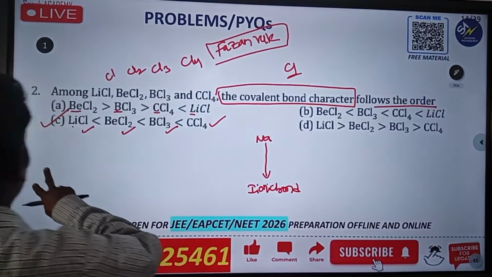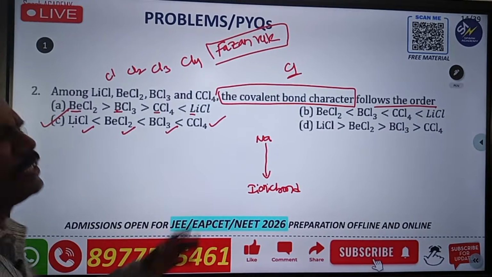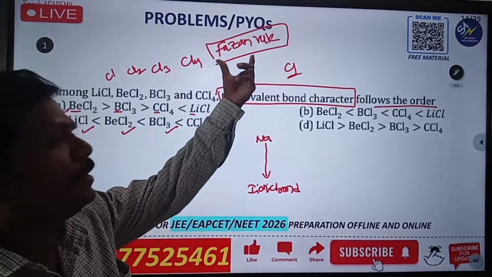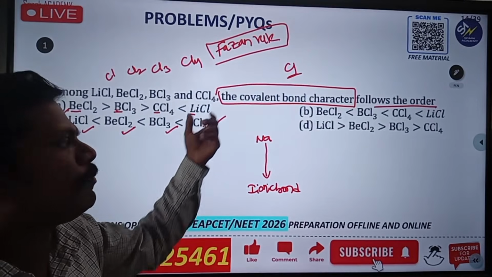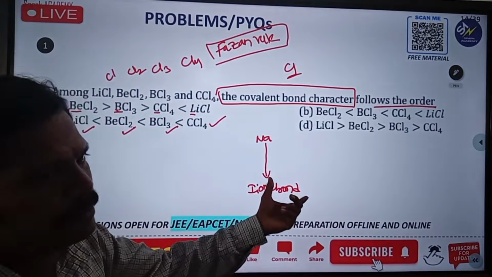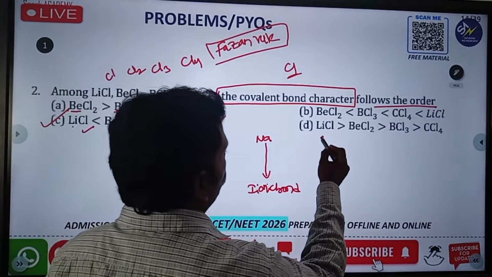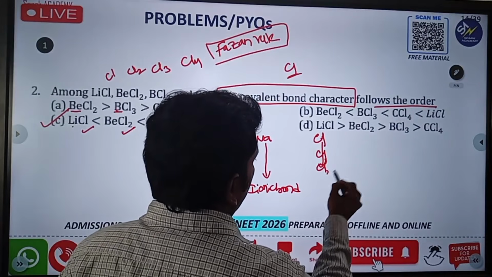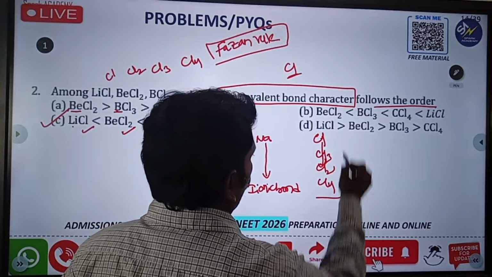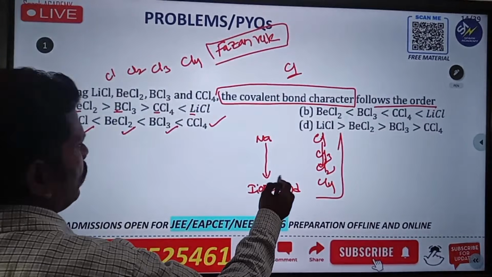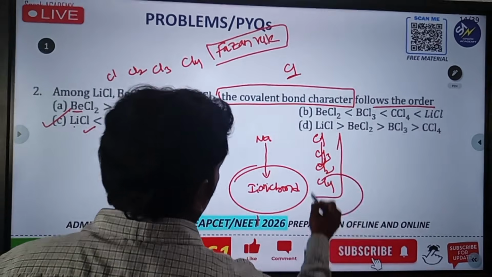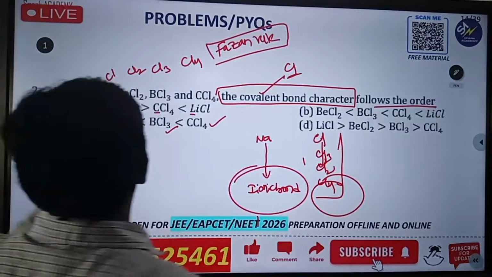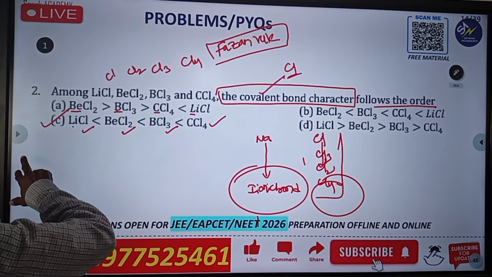So next we are going for another question, Nana. This is the logic: you have to read Fajan's rule, and also the factors affecting the formation of bond, either ionic or covalent. For covalent bond, if anion size is increasing or anion count is increasing, it goes this way. Clear? This is for the ionic bond, and this is for the covalent bond. Here they are asking about covalent bond, that's why C is the right answer.